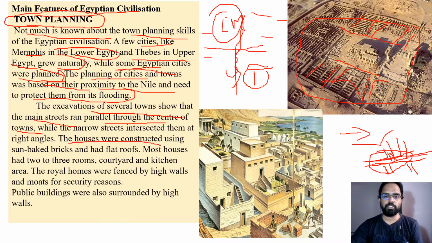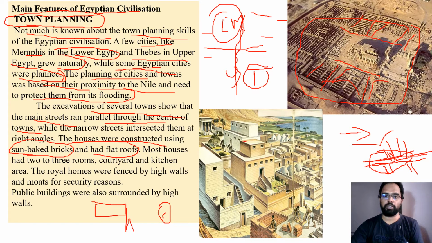The houses were constructed using sun-baked bricks. What do you mean by sun-baked bricks? With whatever clay they make bricks, they dry them in the sun. When these bricks are dried in the sun, they become hard and those bricks are used for construction of houses. They had mostly flat roofs.